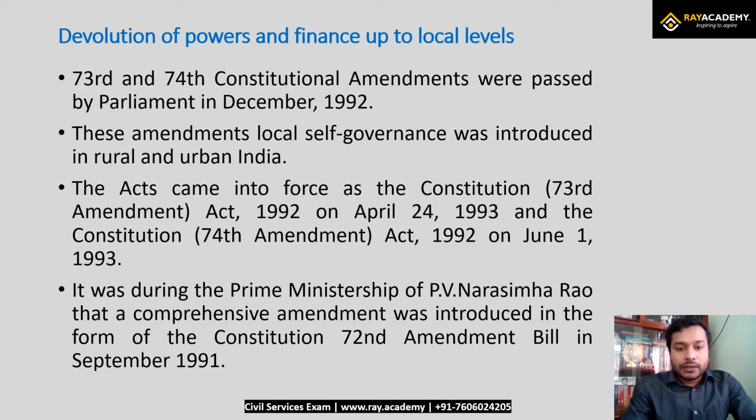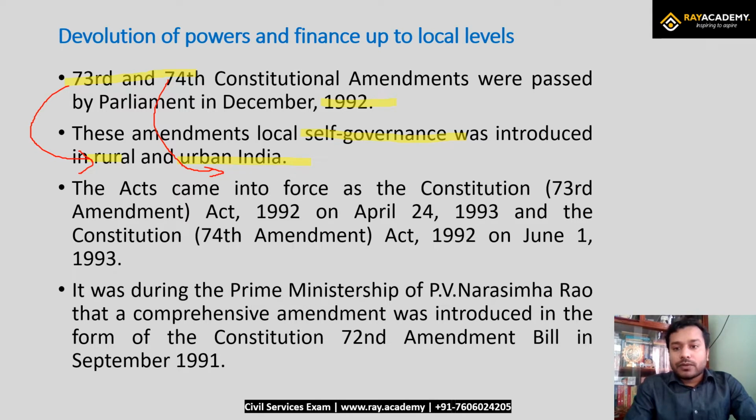The 73rd and 74th Constitutional Amendment Acts were passed by the Parliament in 1992. These amendments introduced local self-government in the rural area and the urban area. Try to understand: the 73rd Constitutional Amendment Act is related to rural India, and the 74th Constitutional Amendment Act is related to the urban area.